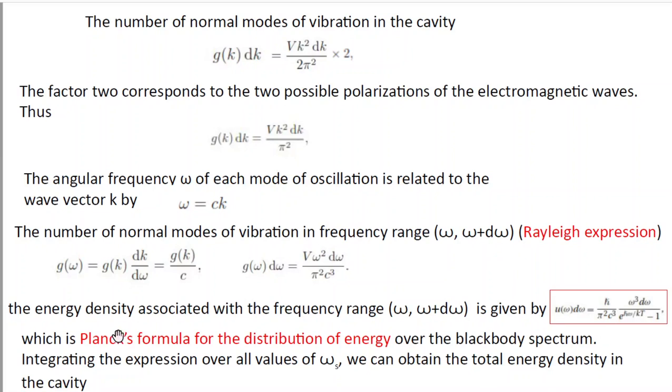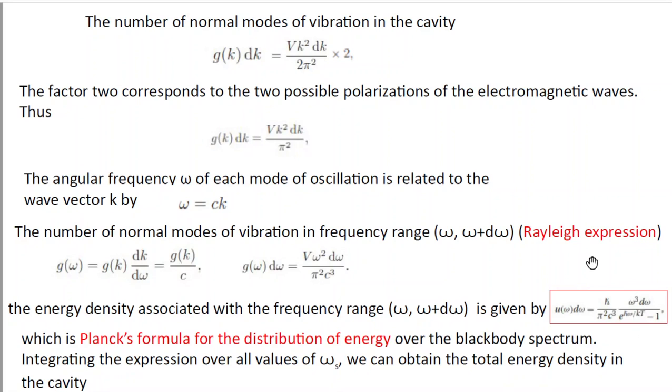So what will be the energy density associated with the frequency range omega and omega plus d omega? You have to multiply the number of normal modes with the mean value of the energy. After multiplication, we can write the energy density u omega d omega as h cut divided by pi square c cube into omega cube d omega divided by e to the power h cut omega by kT minus 1.